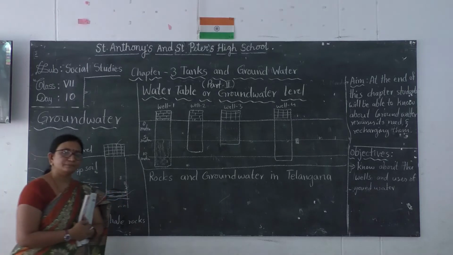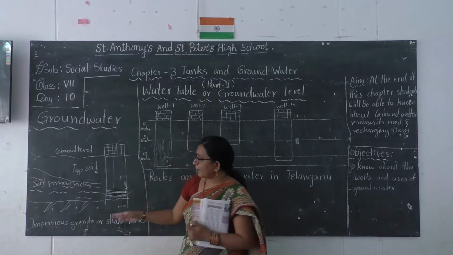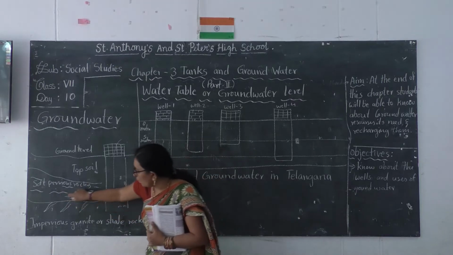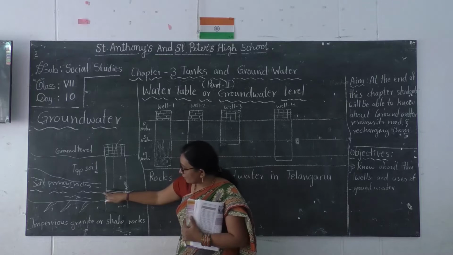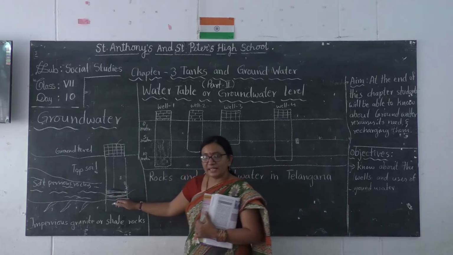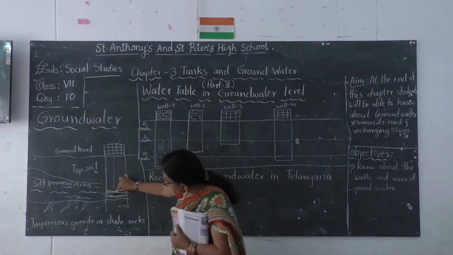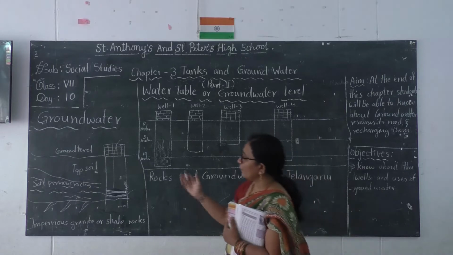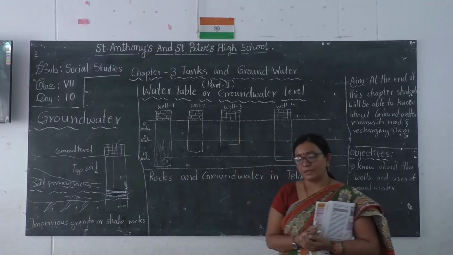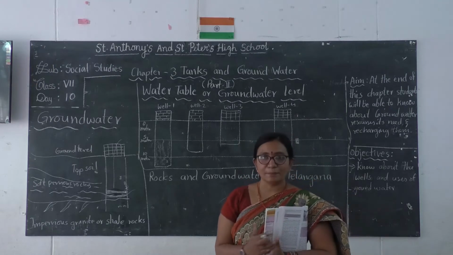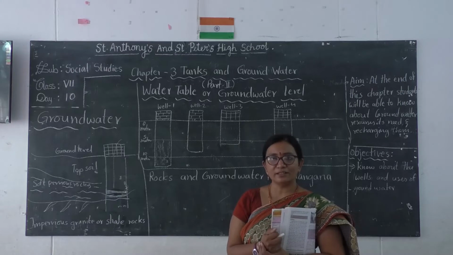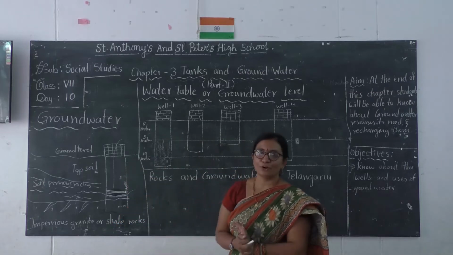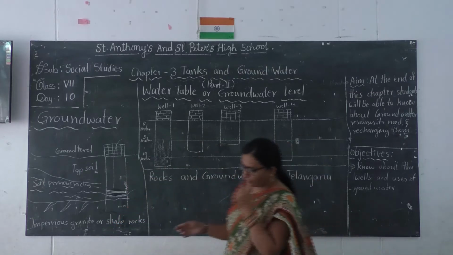How does it actually happen? It happens with the soft pervious rocks which, as I said, store the water in them. So slowly the water moves to the well and it again fills the gap which was removed from the well, and it is again ready to fetch the water. So this is how a well is used by the people. But nowadays the wells are disappearing. We are completely dependent upon the bore wells, where we are fetching countless amounts of water from the bore wells. So this is what we have completed up to here.